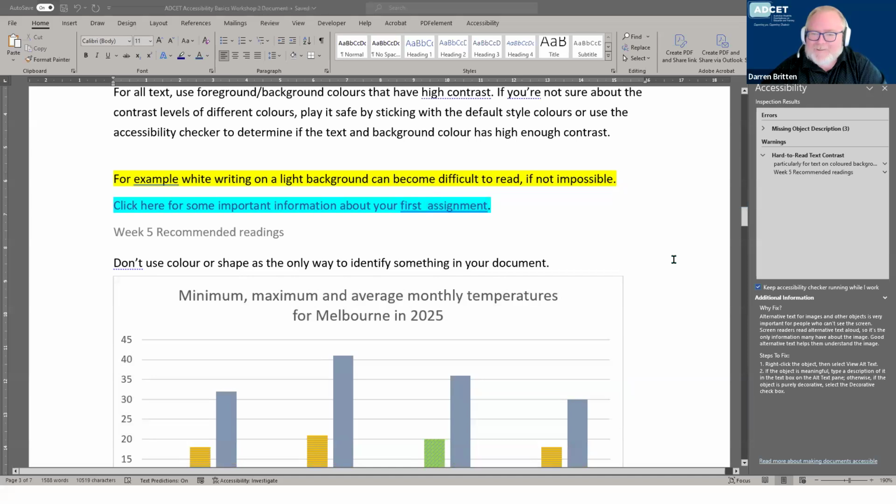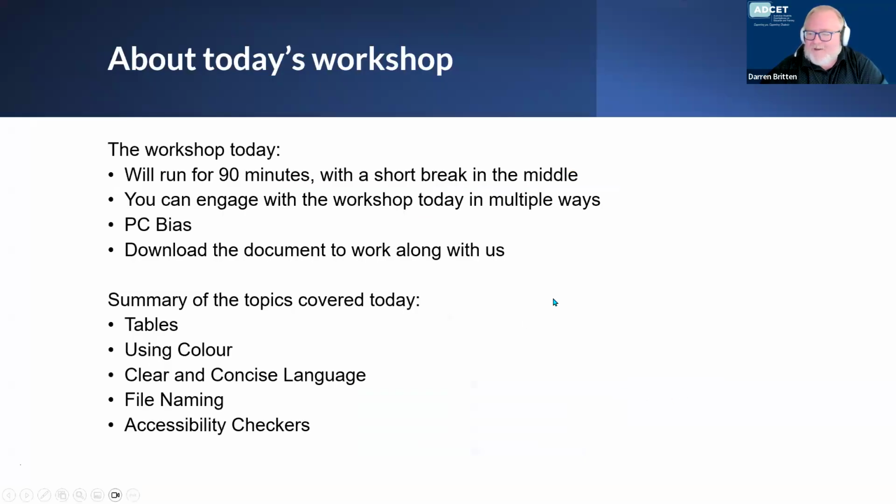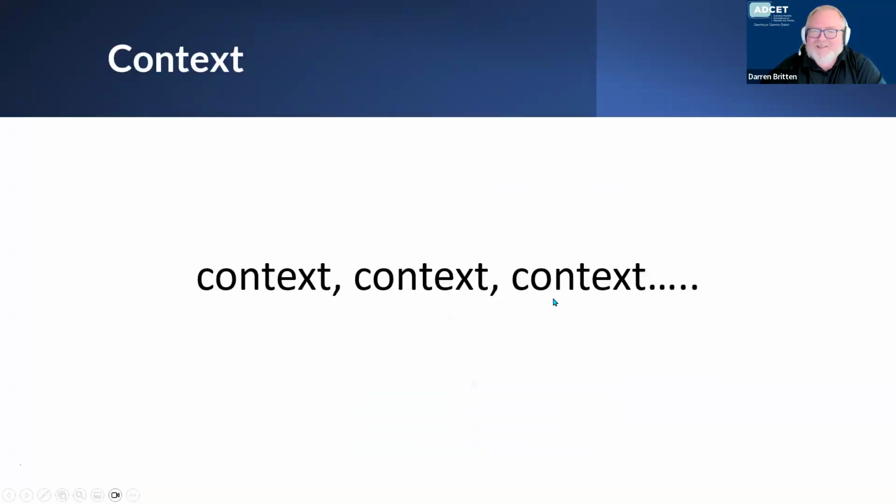So quickly, because I know it's 2:08, if we just want to go back to the slides, Justin. So just on, again, context that we brought up in the first one. So why are you doing it? Why is it here? Which certainly helps you with the naming of things. It helps you with if you're putting color in, and does it have meaning? Does it need to be there? If so, then you can reference it or not reference it.